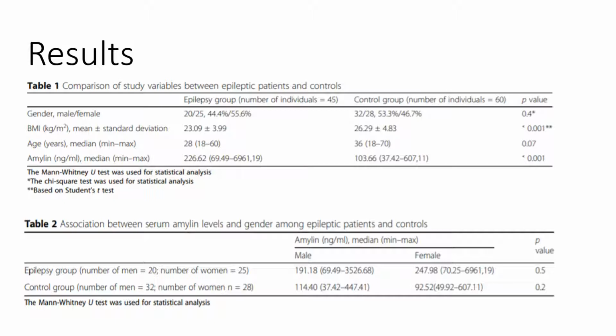For Table 2, it shows the association between serum amylin levels and gender among epileptic patients, to which there was no statistical significance, as the table shows that both the epileptic group and control group have a p-value larger than 0.05, being 0.5 and 0.2 respectively. From this, the most significant results is that the epilepsy group showed significantly higher amylin levels, whereas the control group showed significantly higher BMI.